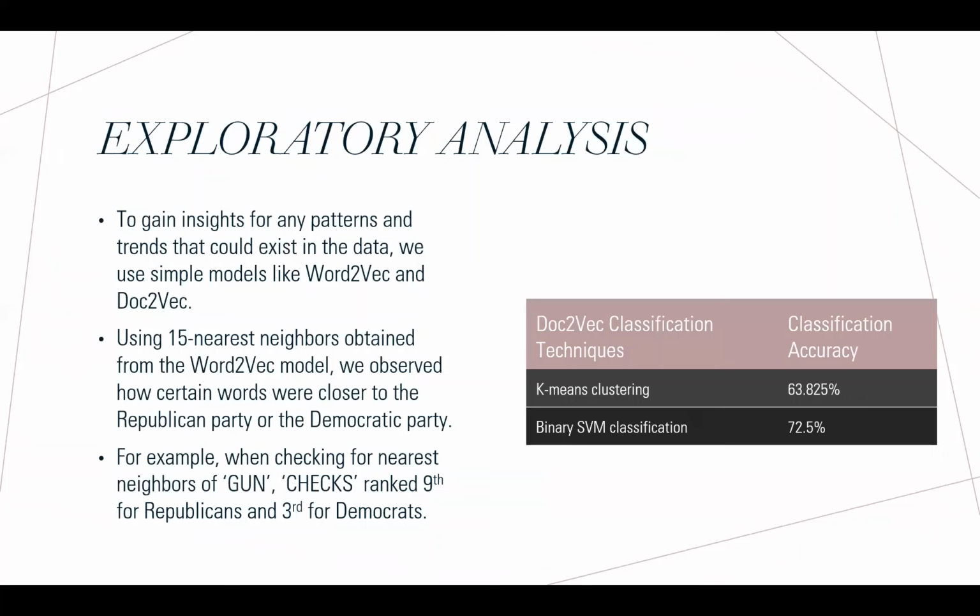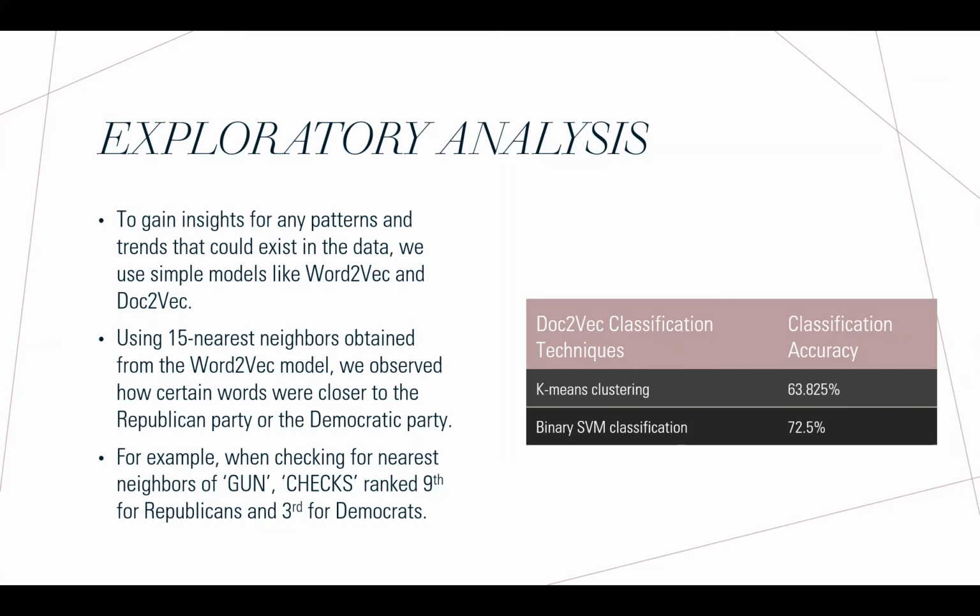Exploratory analysis. To see if our hypothesis actually made sense, we use simpler models like word2vec and doc2vec. Embeddings from doc2vec models gave us a clustering of 63.825%. One thing to note here is that this is binary classification, so even a random coin toss will give us 50%. Clustering shows underlying information, and a simple binary classification gives us 72.5%. We are classifying members as either being Republican or Democrat.